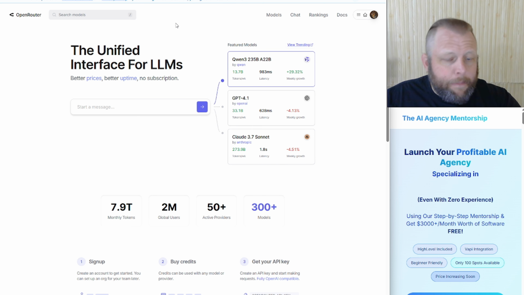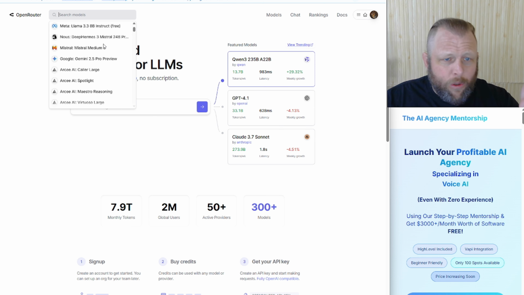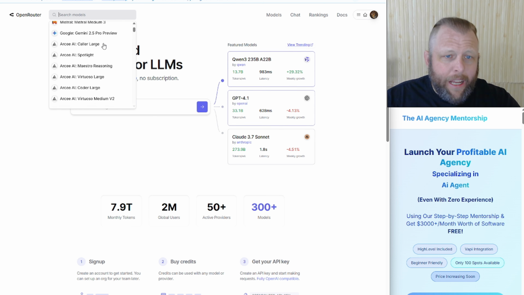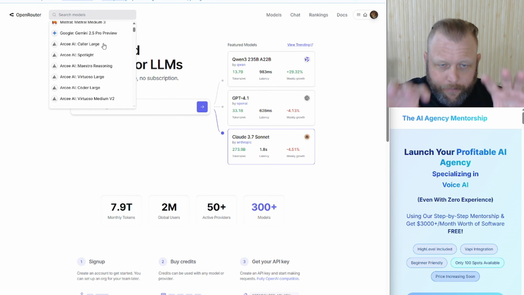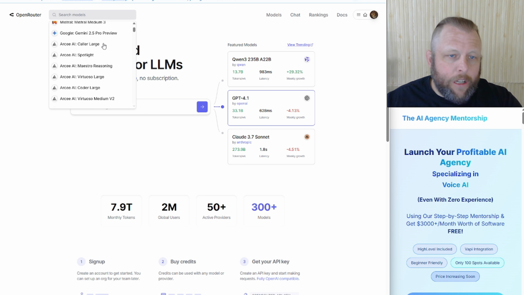You can have DeepSeek, the latest in Claude, the latest in Gemini, Llama, Mistral. There's so many in there, and what it does is it gives us actual access to those large language models without having to register on each and every one of those websites.